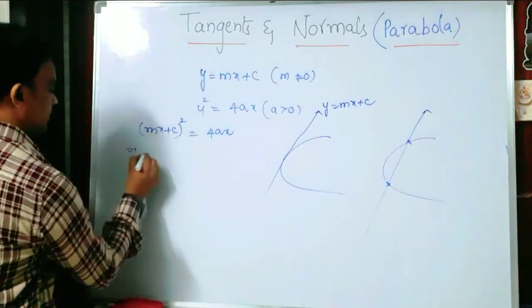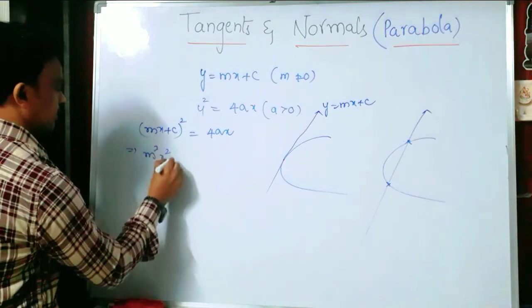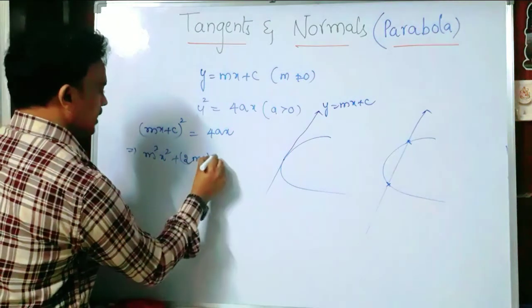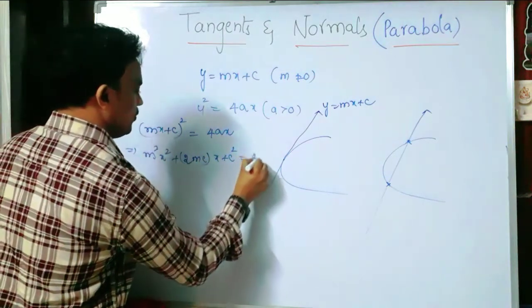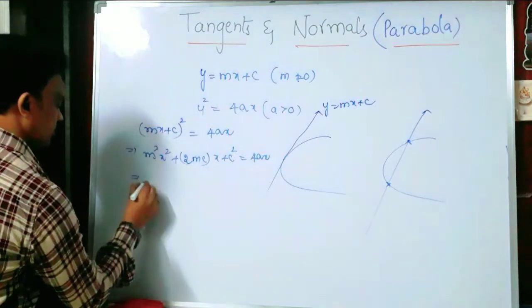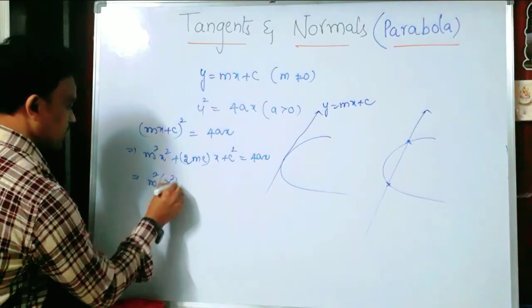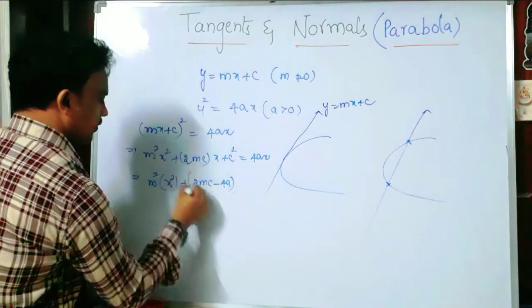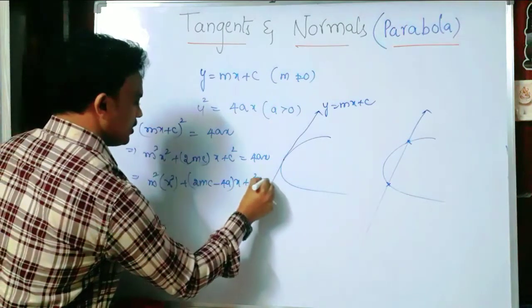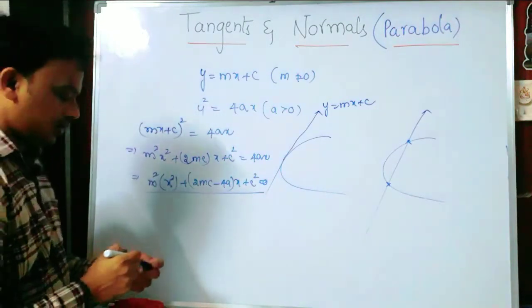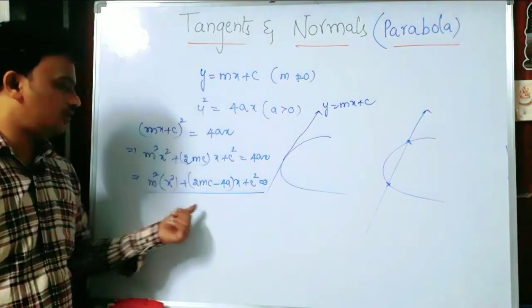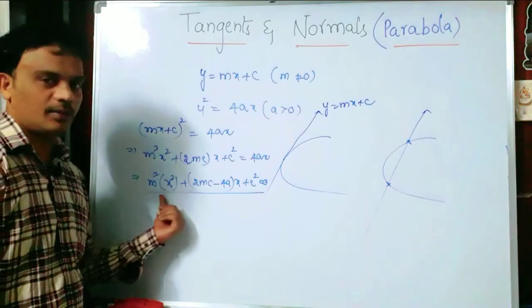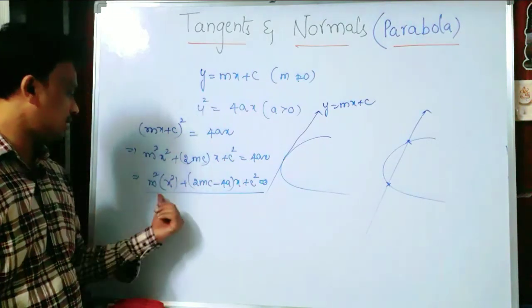So it is m square x square plus 2mc into x plus c square equals 4ax. Simplify the terms: m square x square plus (2mc minus 4a) x plus c square equals 0, right or not? So here we got a second degree equation in terms of x.